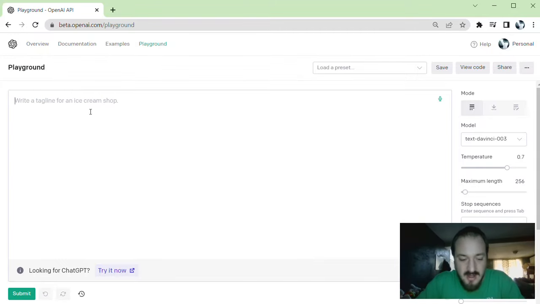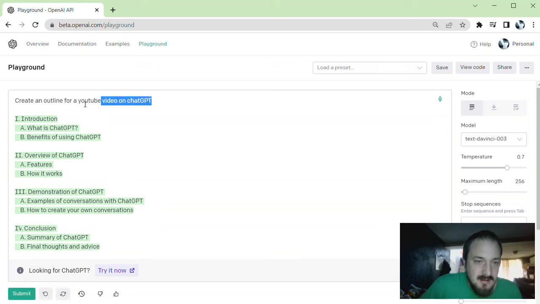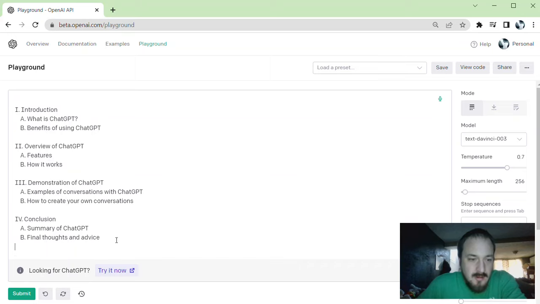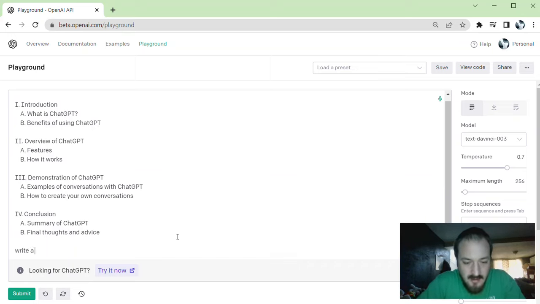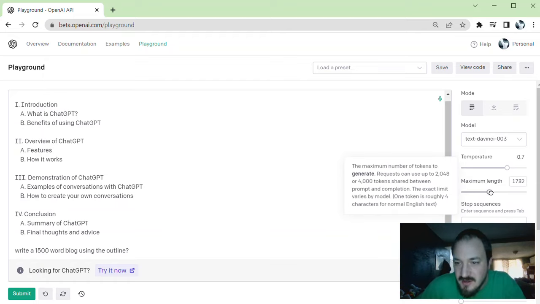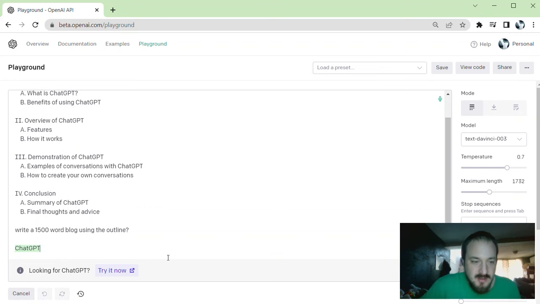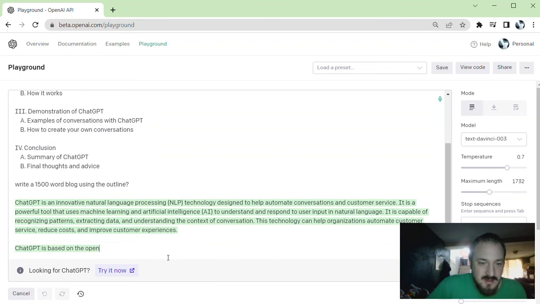Like you can have this write a blog. If you just have an outline here, so it's like, create an outline for a YouTube video on ChatGPT. It creates me an outline. I can say, write a 1500 word blog using the outline. We could also say script for a YouTube video or whatever. We're going to change this length here because he's going to use up a bunch of tokens writing 1500 words. You can see he just goes to town using that outline.